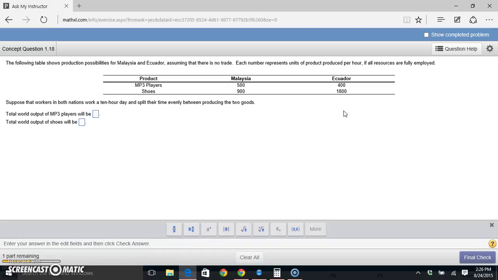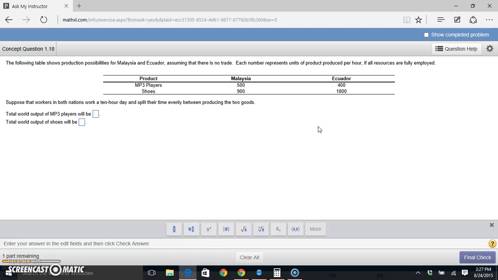And similarly for shoes. So then they say, suppose workers in both nations work a 10-hour day and split their time evenly between producing the two goods. So they're splitting their time evenly, which means they're working 5 hours on each good, right? So the question is, how many MP3 players will we produce if both Malaysia and Ecuador spend 5 hours making MP3 players? The table tells us how many they can make per hour.